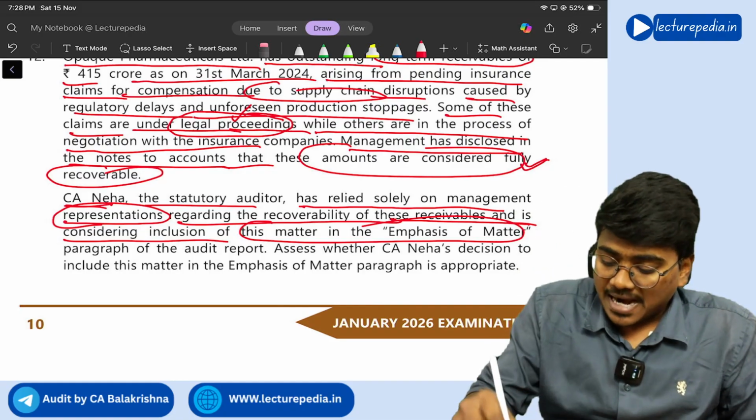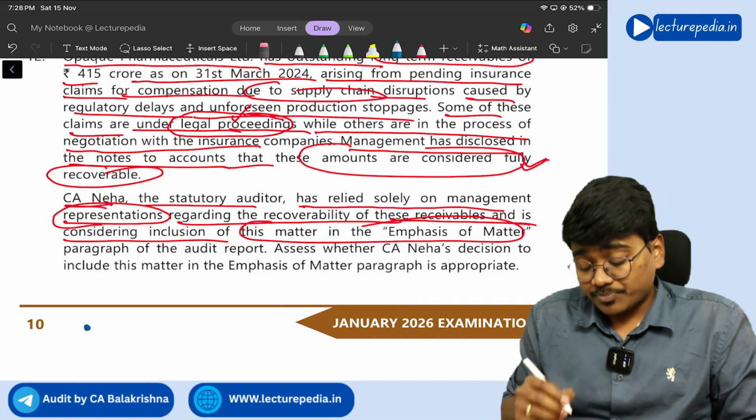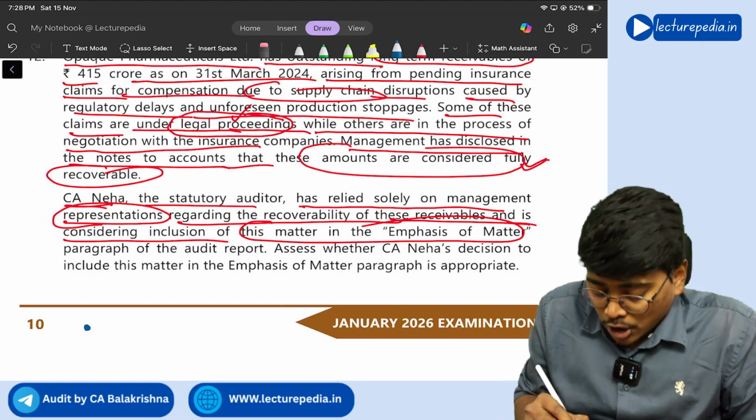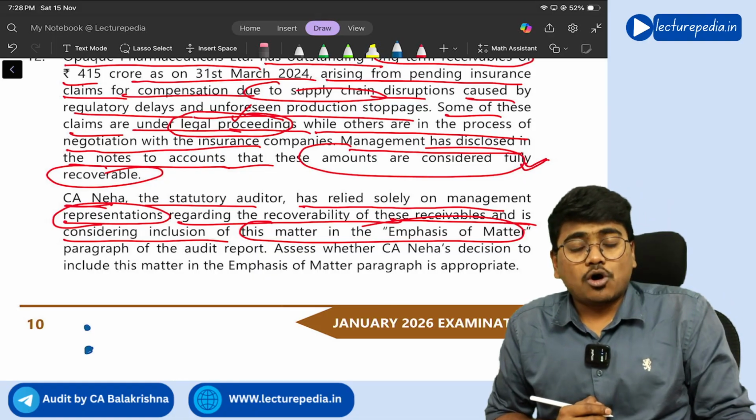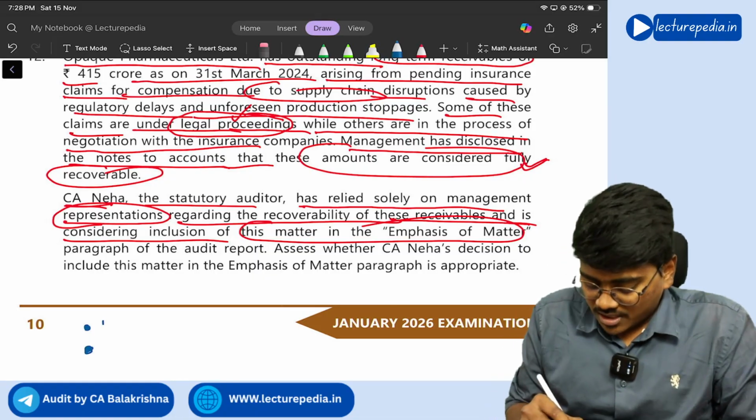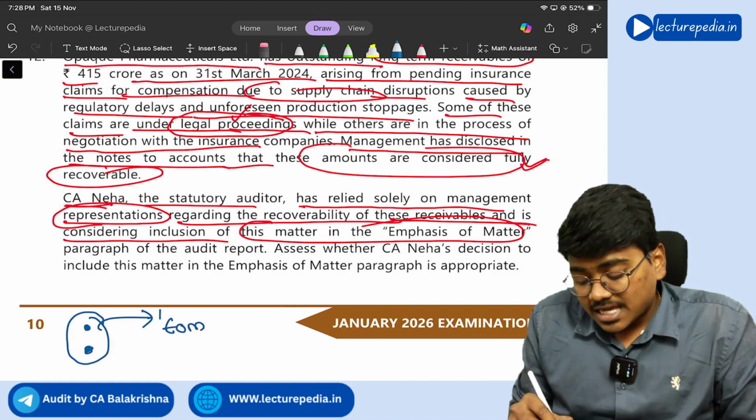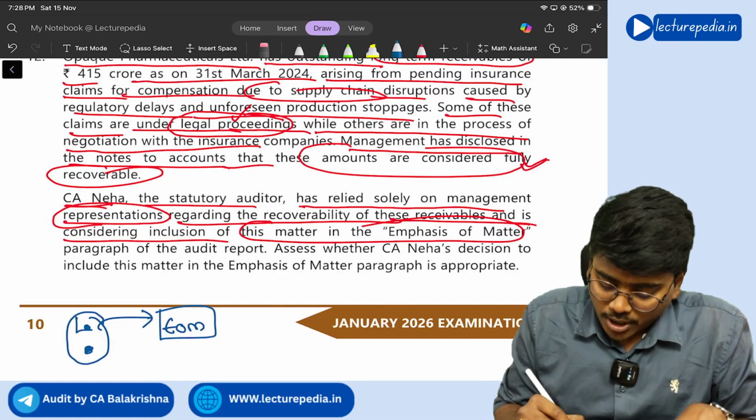If the matter is properly disclosed in the financial statements and there is proper audit evidence that there are no misstatements with respect to this particular matter that is already there in the financial statements. If these two things are there, then you can emphasize that matter in the emphasis of matter paragraph. But if you observe in this situation, first point is there.